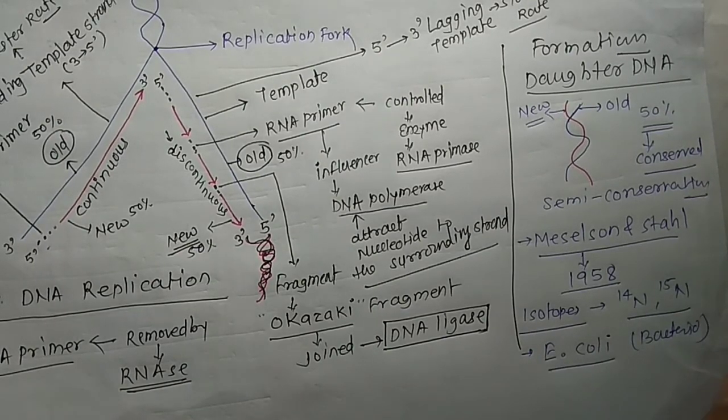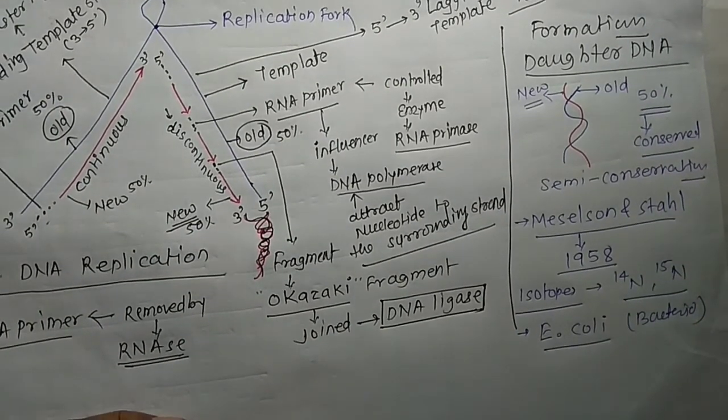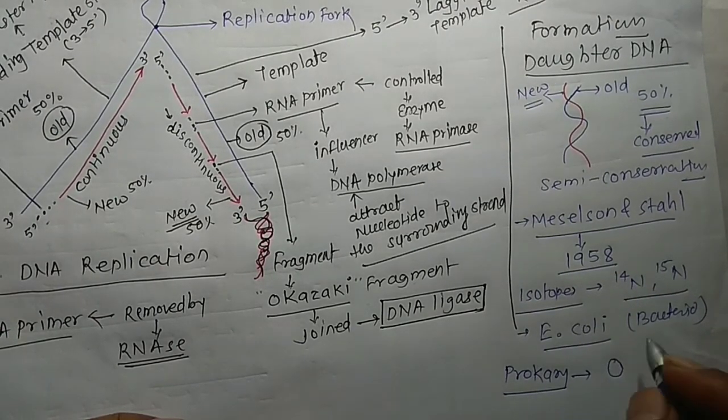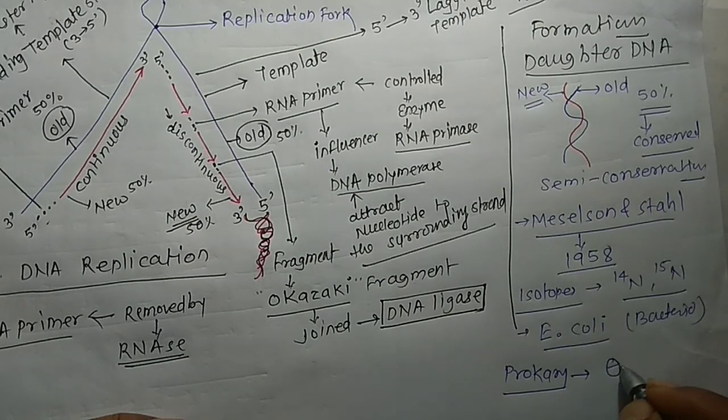In prokaryotes, circular DNA is present and there is only one origin, and the replication is called theta replication, as it looks like the Greek letter theta. So in prokaryotes the replication fork looks like theta.